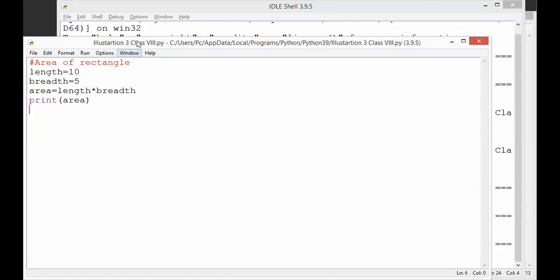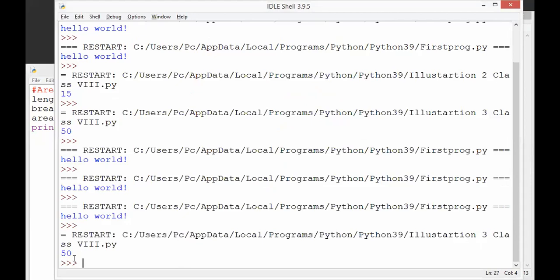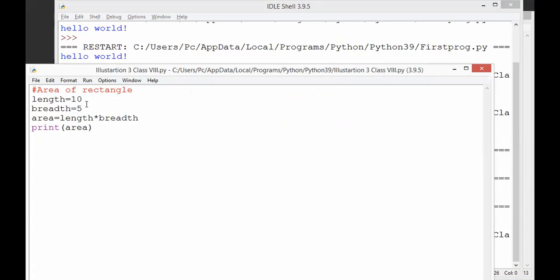Okay. Now, students, we'll go to run, then run module. See, 50 is appearing as the output. What was our program? Length is 10, breadth is 5. So 10 into 5 is 50. Correct? So for area it is printing 50. Okay, I am closing this also.